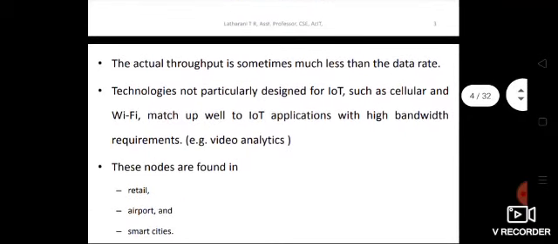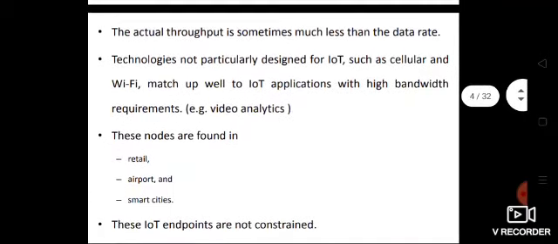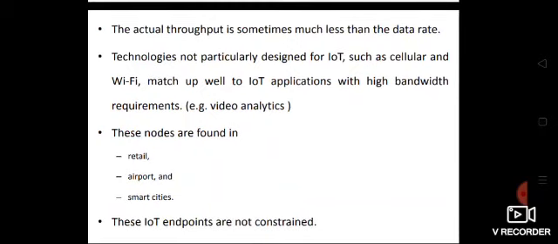The actual throughput is sometimes much less than the data rate. So that we studied, right? Data rate is the theoretical fixed one, but the actual throughput will be much less than the fixed data rate. Technologies not particularly designed for IoT, such as cellular and Wi-Fi. These are not particularly designed for IoT networks, right? IoT networks are built in a constrained environment with constrained nodes, but cellular and Wi-Fi are used with our smartphones and laptops and systems, which are not working in a constrained environment.